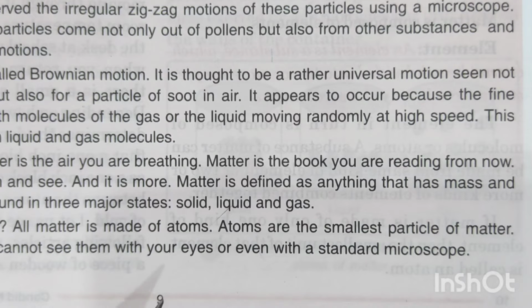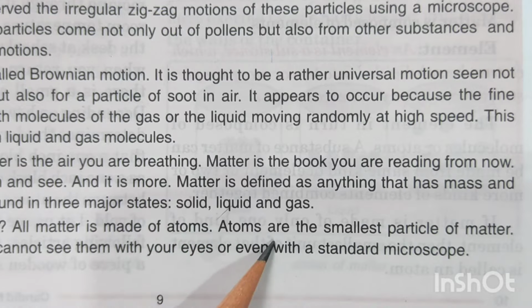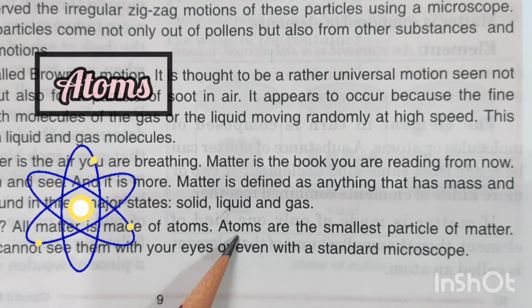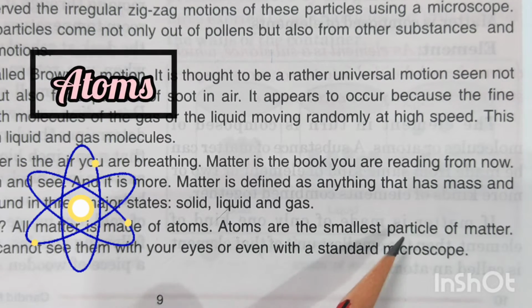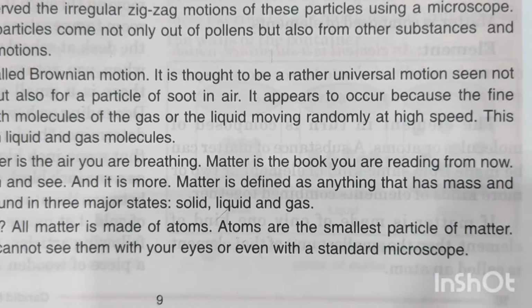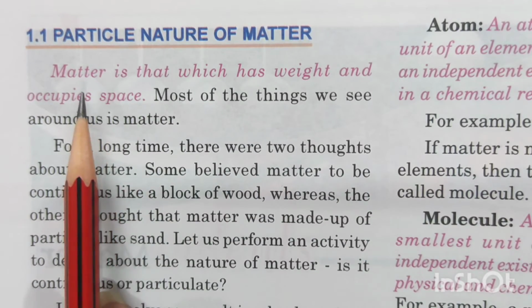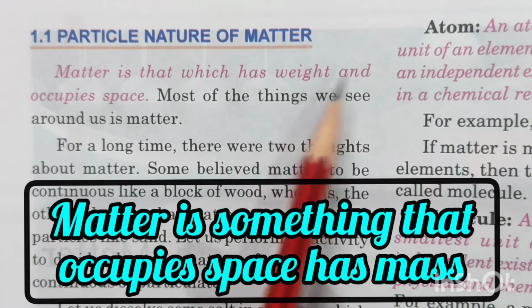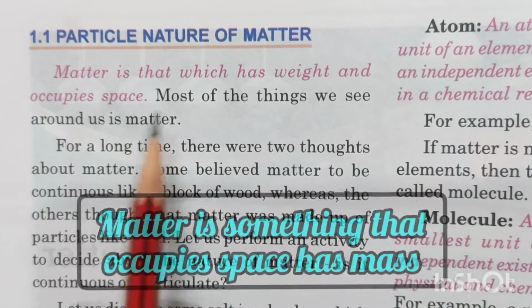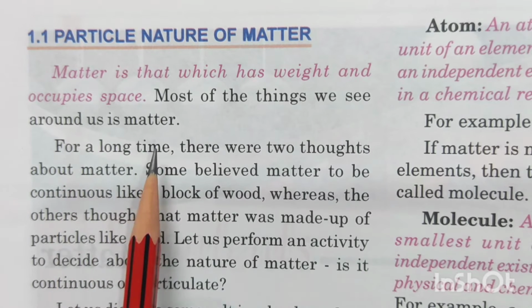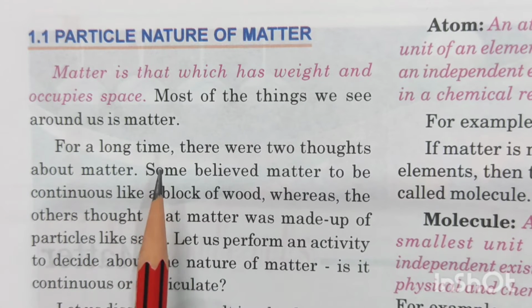Now, once we understand that everything around us is different types of matter, children, then what is this matter made up of? Matter is made up of very small particles, children, which are termed atoms. Atoms are the smallest particle of matter. Now let's see the definition of matter from your book, children. Matter is that which has weight and will occupy space. Most of the things that we see around us are different types of matter.